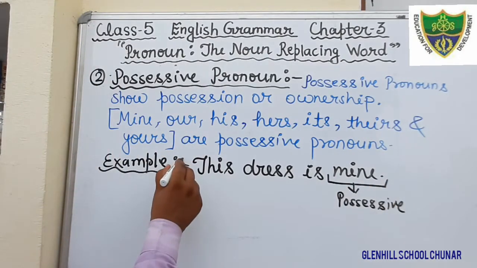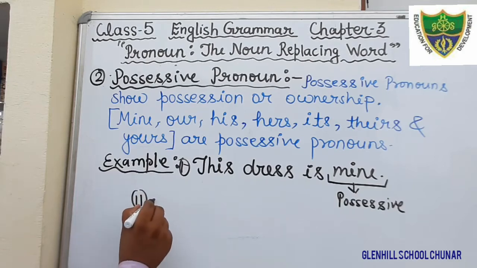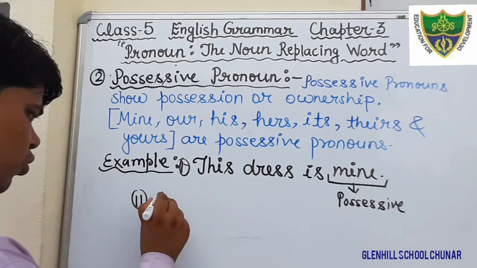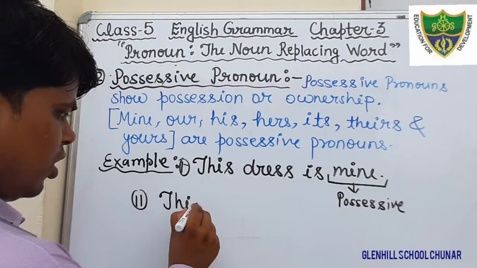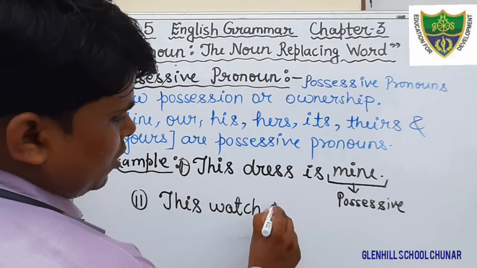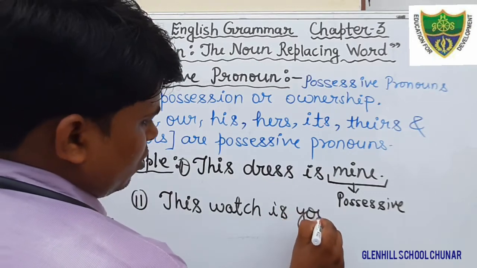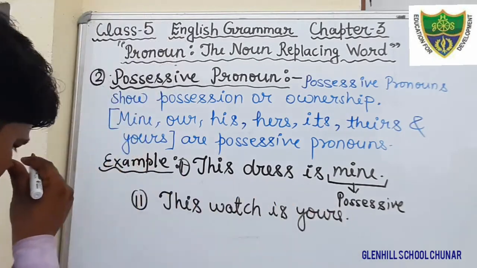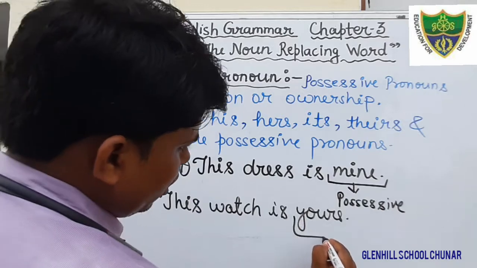Okay, one more example we can see here. Second example, you see. This watch is yours. So here what is the possessive pronoun?